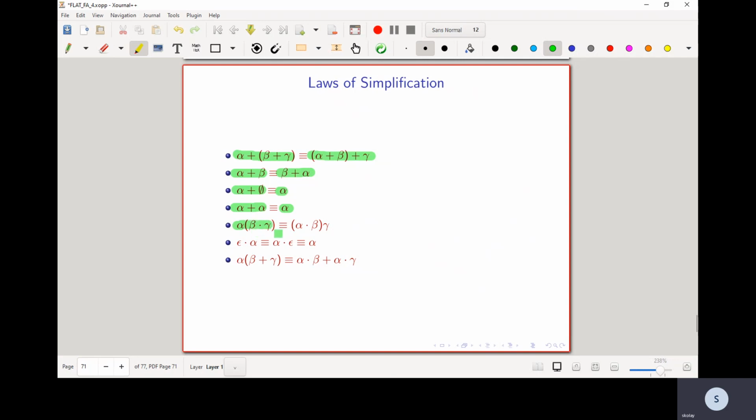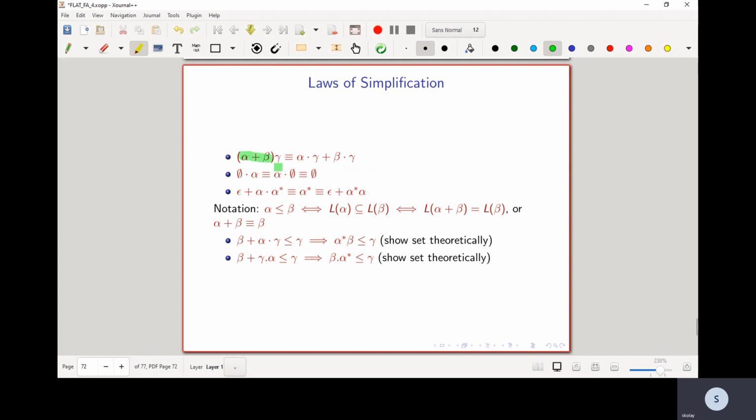Alpha concatenated with beta concatenated with gamma is equivalent to alpha concatenated with beta whole concatenated with gamma. Then epsilon concatenated with alpha is equivalent to alpha concatenated with epsilon, equivalent to alpha. Alpha concatenated with beta plus gamma is equivalent to alpha concatenated with beta plus alpha concatenated with gamma. All these are very easy set theoretic proofs where, from the definitions, you see what the languages of the pattern on the left hand side and the right hand side are, and check that the languages match.